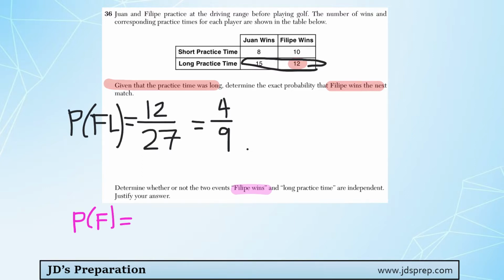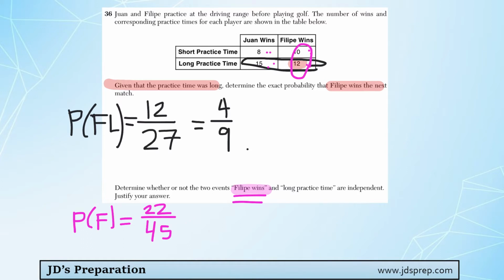So to figure that out, they're talking about the total amount of times Felipe wins in both short and long practice time. So Felipe won 22 times. And then to figure out the total number of matches, we would add all four of these numbers up together. 22 plus 8 is 30. 30 plus 15 is 45. So that's the probability of Felipe winning.